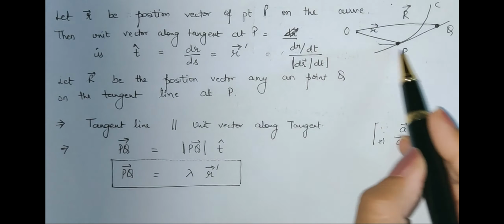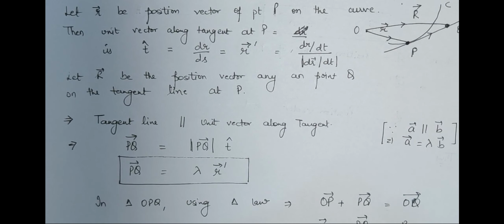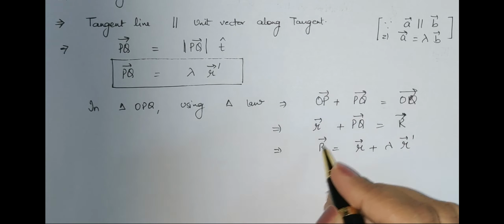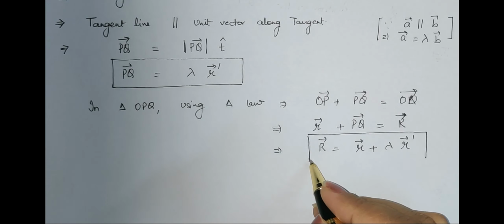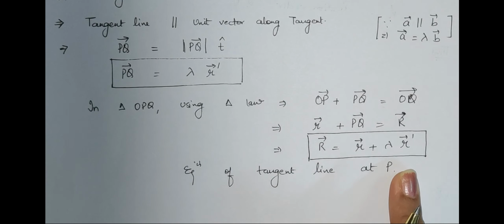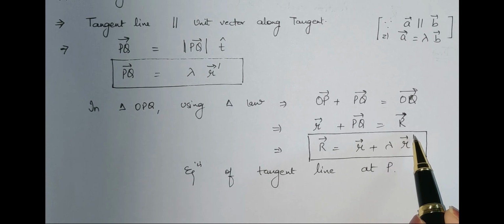Now I can put in each term. OP is vector r, PQ is lambda times r dash, and OQ is capital vector R. So thereby, what do we get? Vector R equals r plus lambda times r dash. So this is my definition, or you can say the required equation of the tangent line at P. We have to remember this equation. Note one thing, here we have r dash, correct? This is my first definition which we will remember.